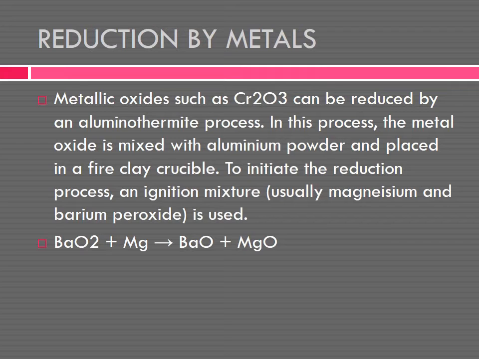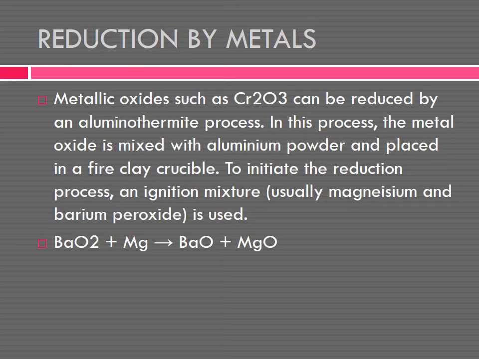Chromium is the metal, and oxide means oxygen is combined, so that is called a metallic oxide. That metallic oxide can be reduced. Here, what do we have to get? Chromium. So with chromic oxide, what process is carried out here?